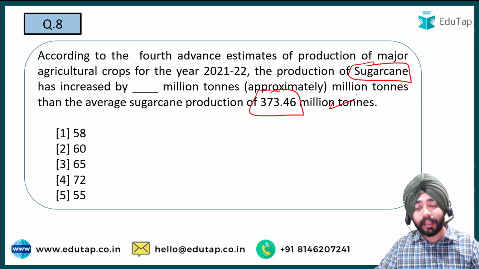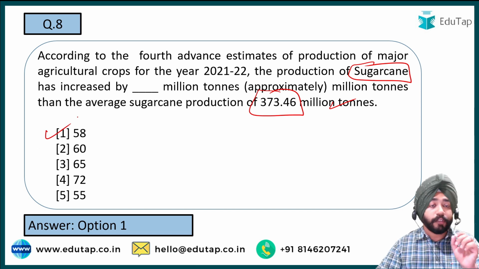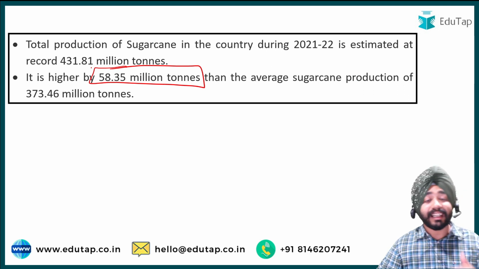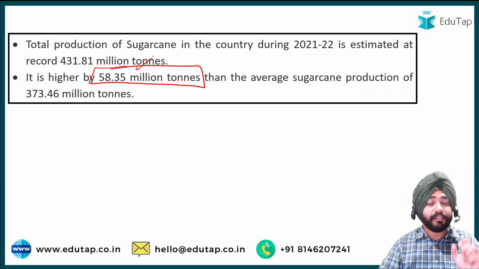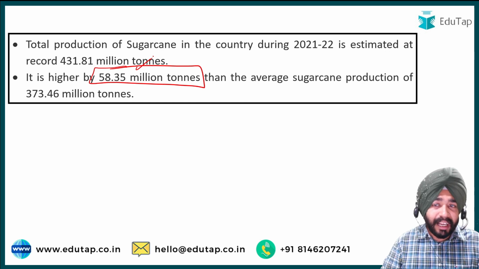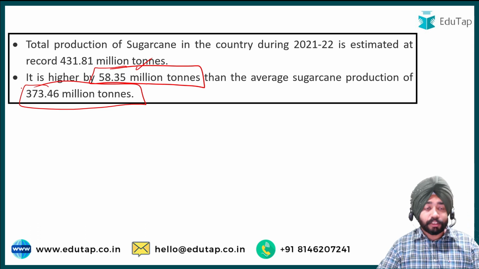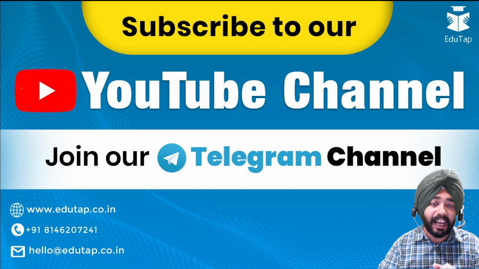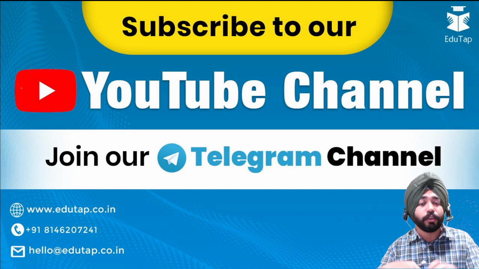Okay, ji. So coming here, the answer here is option number 1, around 58 million tons. So the exact figure is 58.35 million tons, that an increase has been seen. Okay, so it is estimated at 431.81 million tons. Okay, ji. And 5-year average is around 373.46 million tons. So guys, this was all about your fourth advanced estimates that has recently been released. I have tried to cover each and every important information that was being shared in PIB by the minister. Okay, and these are the important crops that need to be covered.